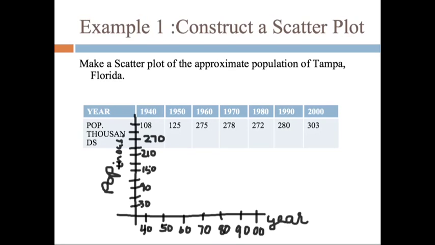So our first example asks us to make a scatter plot, and I took the liberty of creating this axis so we can do that. Notice that my year is across the bottom, and the vertical direction is population in thousands. And I've chosen to number it so that I can contain all of the information here. I've only used two-digit numbers for the year. That's why we end here at 00 for 2000. And I've also chosen to count by 30s along the y-axis, so I'm going to write over this 108 real quick. So that would put 330 right there.